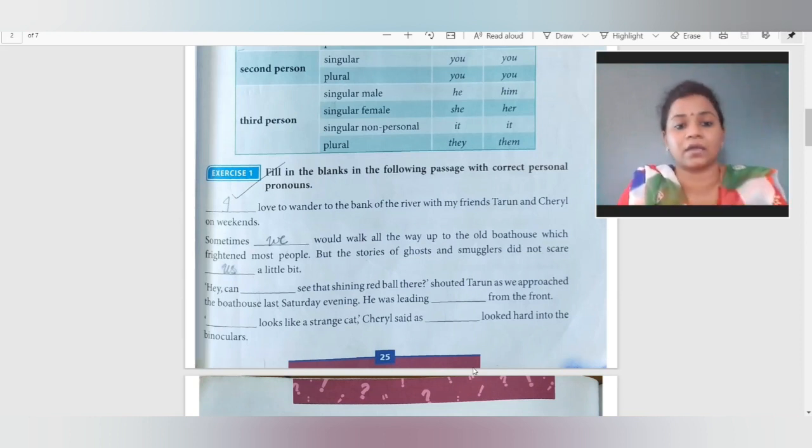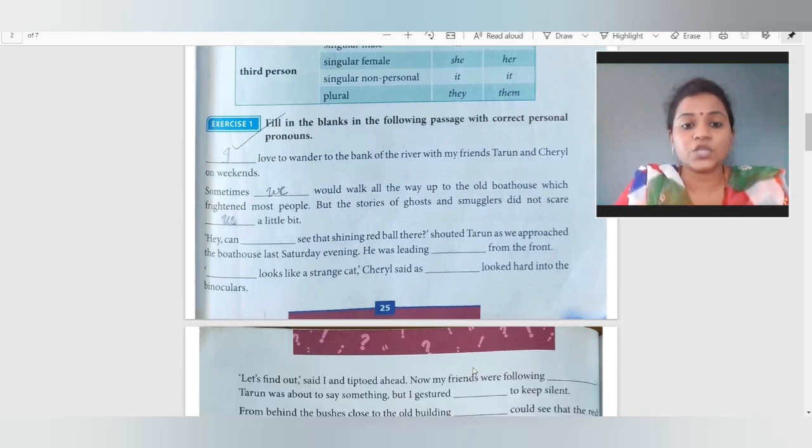So here it is not fill in the blank like 1, 2, 3, 4, 5, 6, 7, 8. It is a paragraph, and I will only tell you the some. Rest I will give you in the PDF. This is an example to make you understand how to do it, and you can do all this in the textbook itself. No need to write it in the note. So fill in the blanks in the following passage with correct personal pronoun. Dash love to wander to the bank of river with my friends Tarun and Cheryl on weekends.